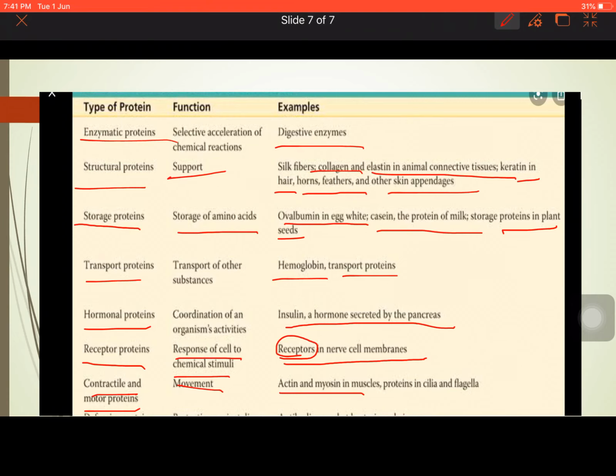For 9th standard, just go through this chart. You learn the types of proteins which are present in our body and whatever functions they are doing. First you just understand what are enzymatic proteins, structural proteins, storage proteins, transport, hormonal, receptor and contractile proteins. Go through them, understand them properly. Any doubts, I am there to clear them for each and everyone. Don't go into the details of this, because your questions will be on this only. You will not get questions on the details of actin and myosin, how they work in the muscle.